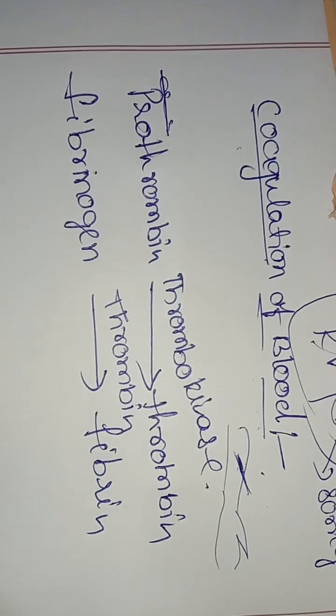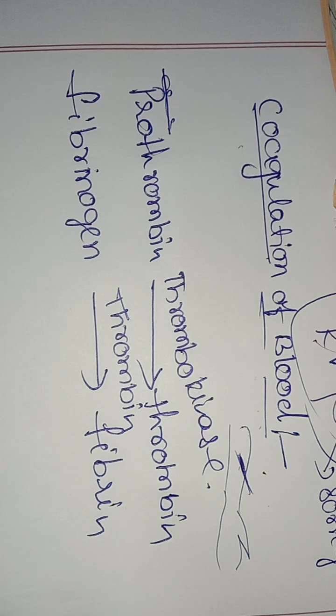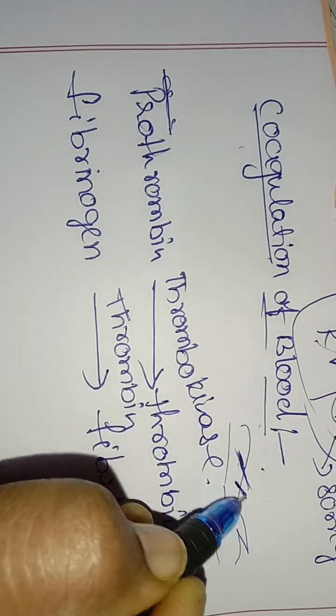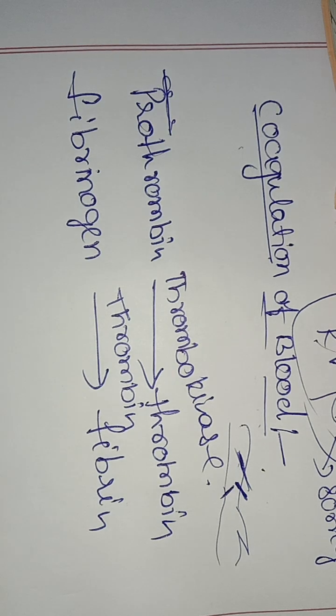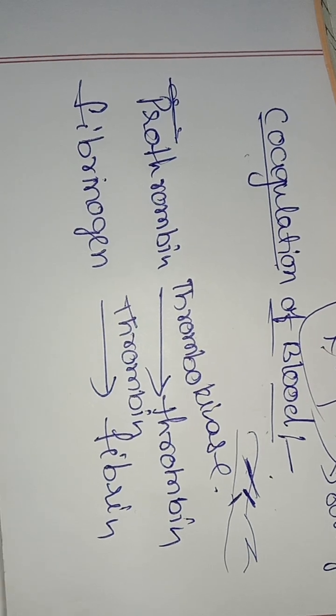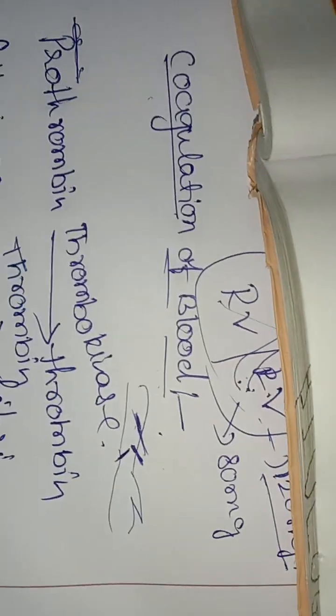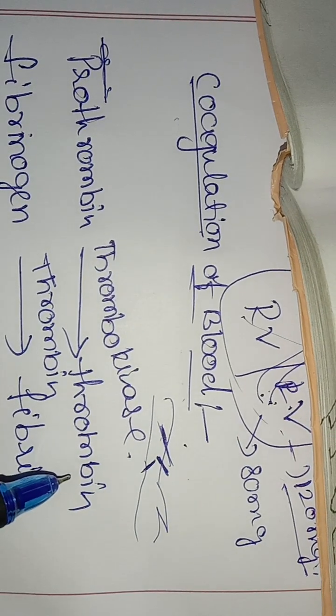We'll discuss only this, right? When blood flows out, what will happen? Whenever any cut happens on your hand, blood is coming out of your hand. So what will happen at that time? We know platelets are one of the reasons for blood clotting, right? So platelets are acting here.